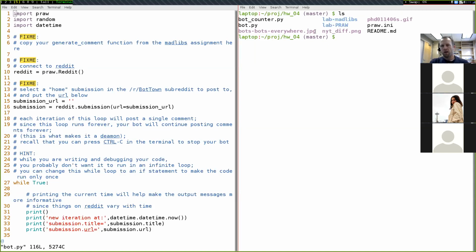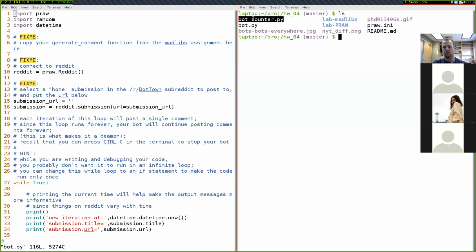In this homework 4 folder, there are a handful of files that I want to highlight. The first two are bot-counter.py and bot.py. These two files are in the GitHub repository for homework 4, and you'll want to download both of them.